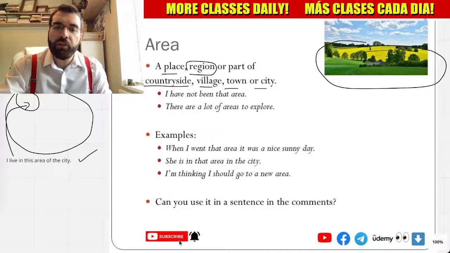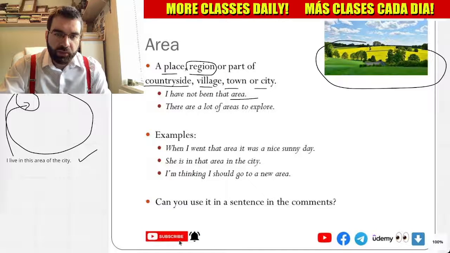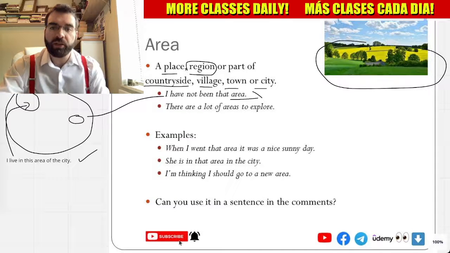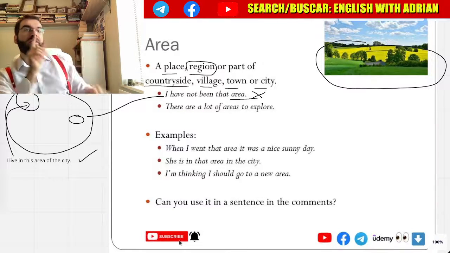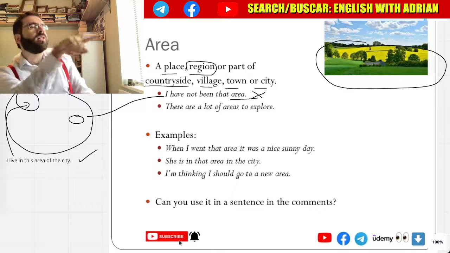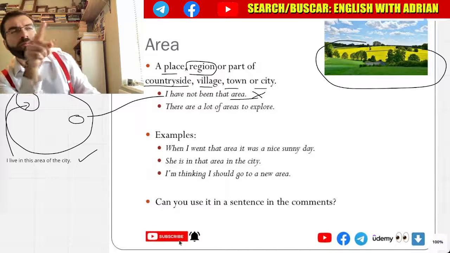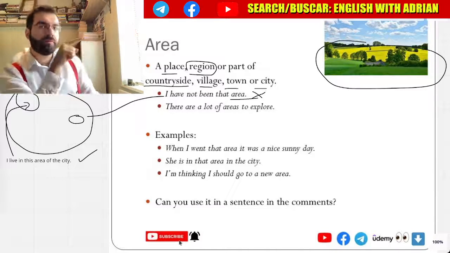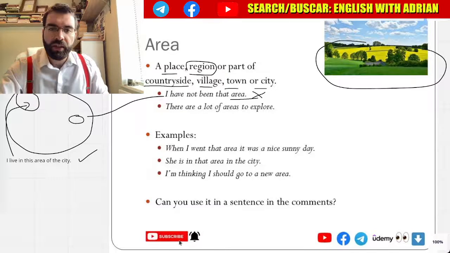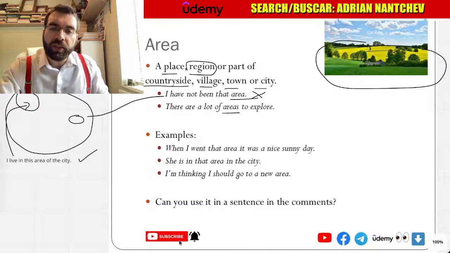So I have not been to that area. So we could say this area. I have not been to that area. Not been. I have not been to that area. That area over there. I've not been to that area. There are lots of areas.